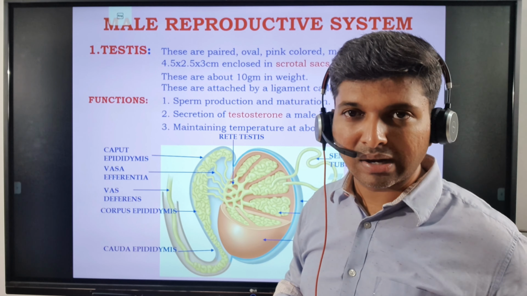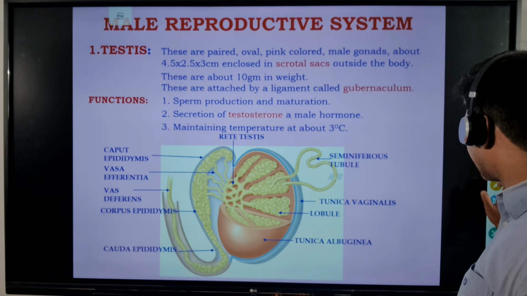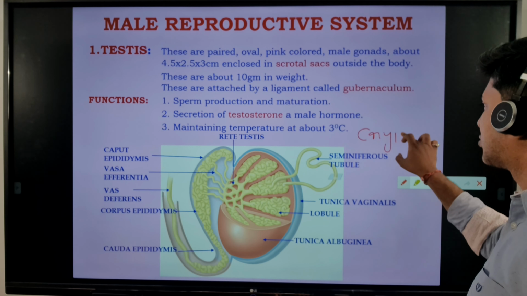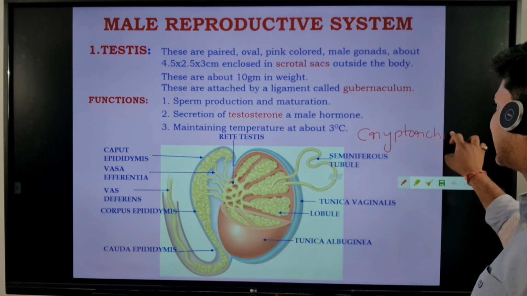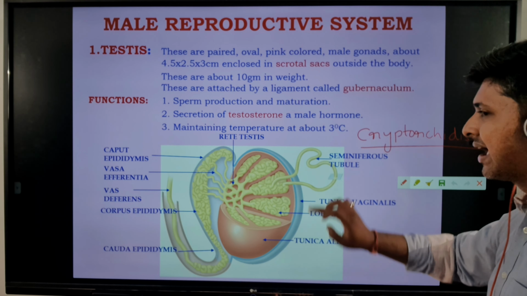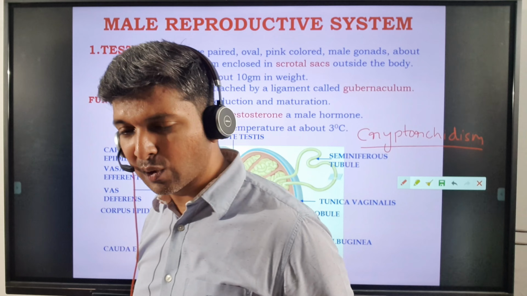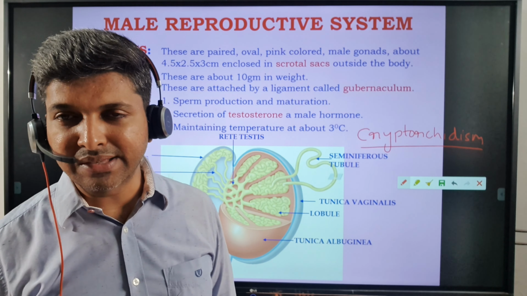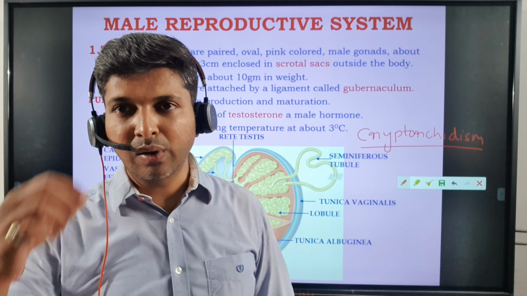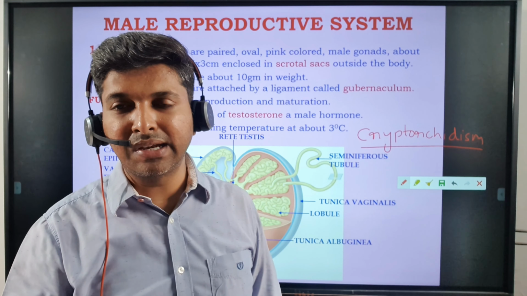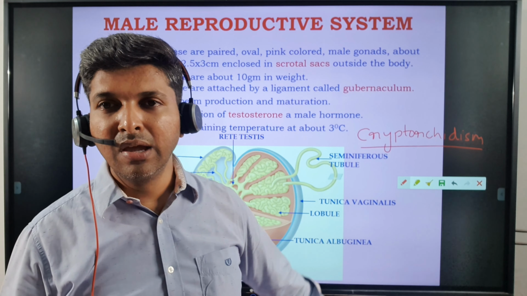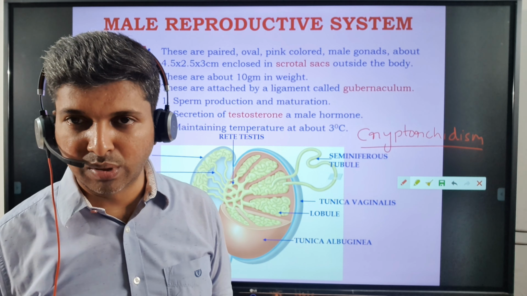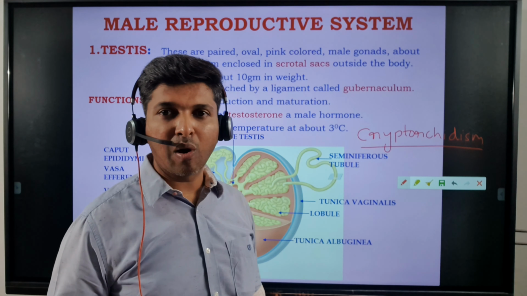It's called cryptorchidism. You will have to remember it. Okay, cryptorchidism, I'll write down the spelling for you. Cryptorchidism is the failure of the testes to descend outside the body, and this results in sterility. Earlier it was a big problem and could not be treated, but these days cryptorchidism can be treated by a minor surgery. If the testes remain inside the body, obviously they will not be able to produce sperms, and the male is going to become sterile, meaning he will not be able to reproduce. So that is cryptorchidism.